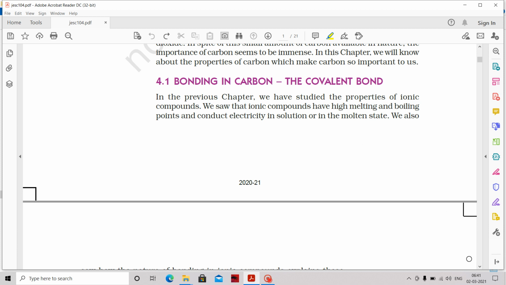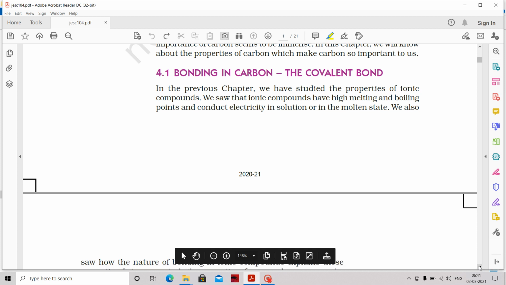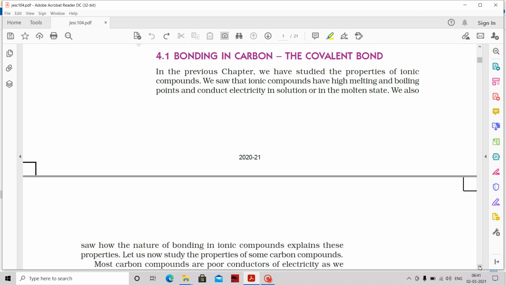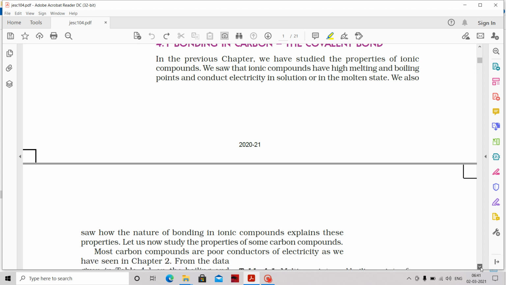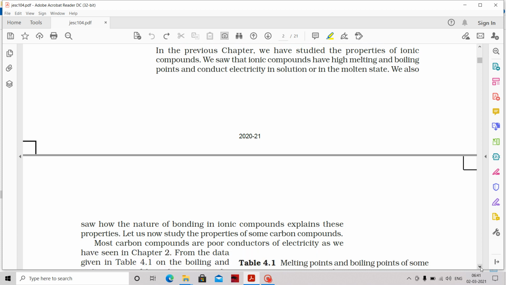That's why it has more number of compounds. Why is carbon special to have such bonding capacity with different elements and with itself? That we will try to see in this chapter.